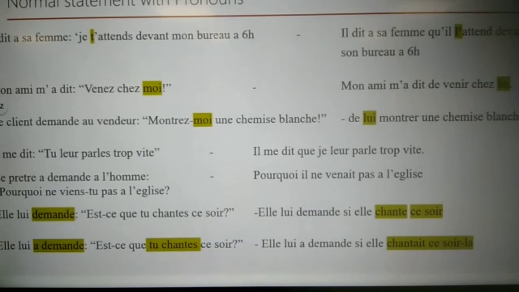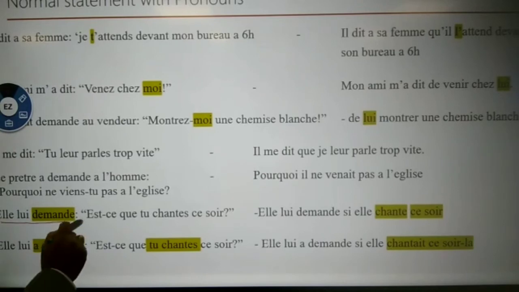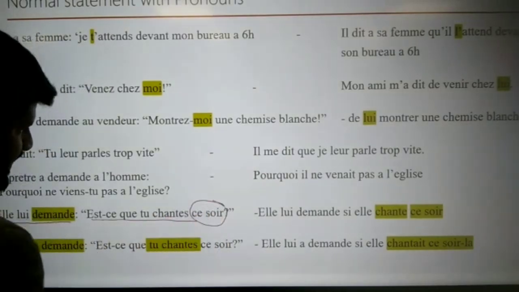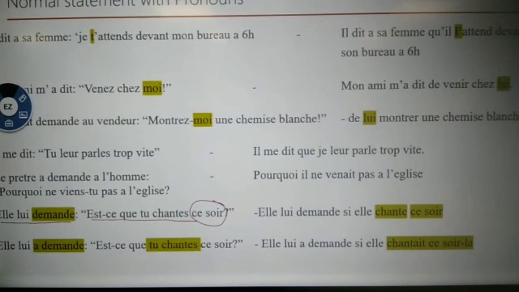Look at the first one. We'll see this one. Il demande, « Est-ce que tu chantes ce soir ? » The ce soir is coming. But the reporting speech is in present tense.